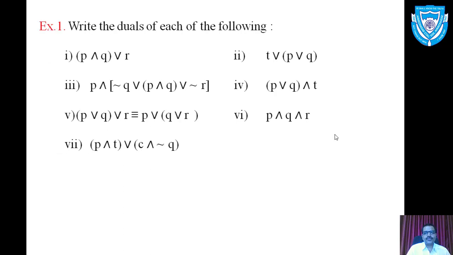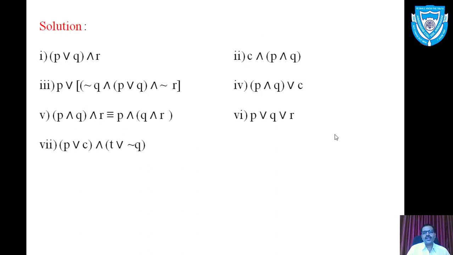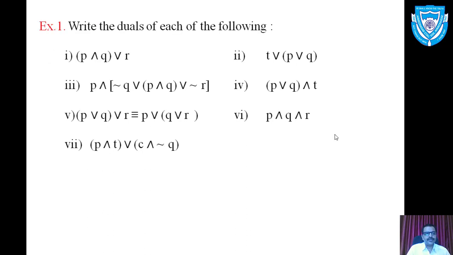Move to the fourth one. P or Q and T. What is the negation of this fourth statement pattern? P and Q or C. Fifth example. P or Q or R logically equivalent to P or Q or R.